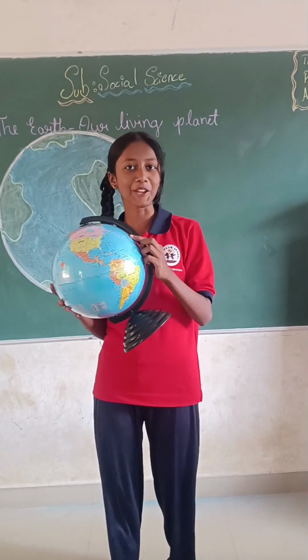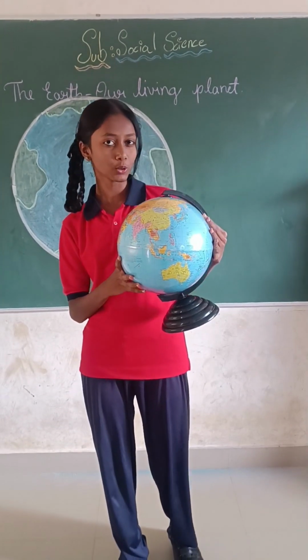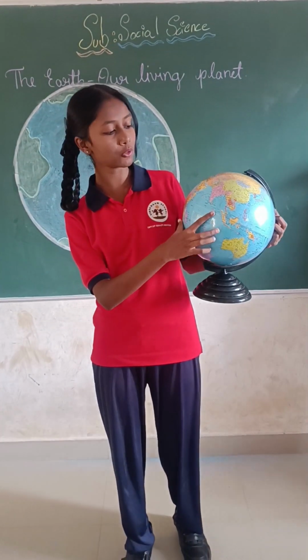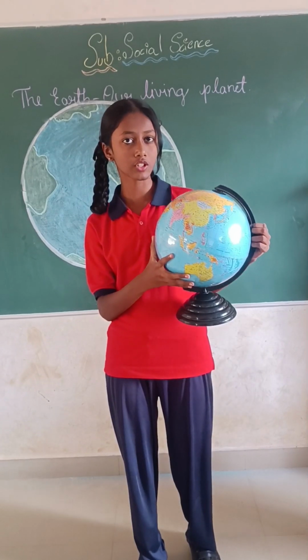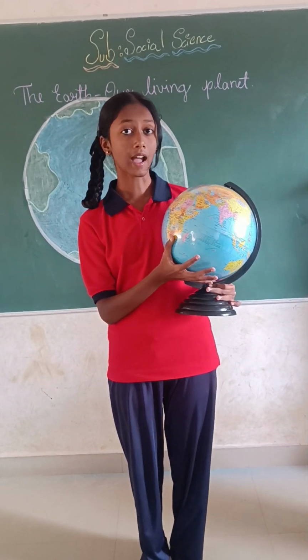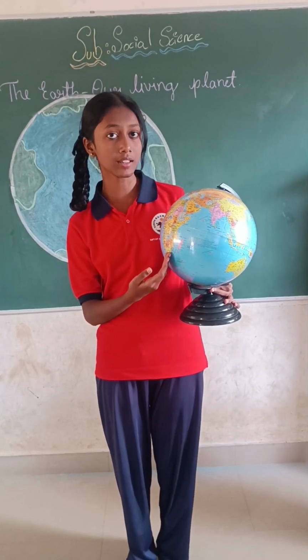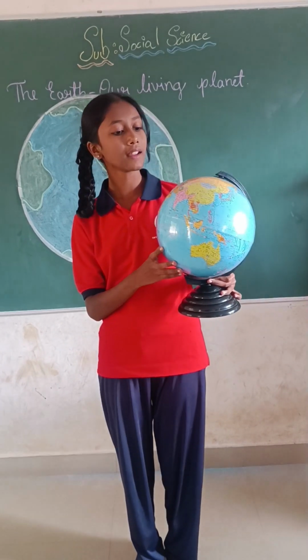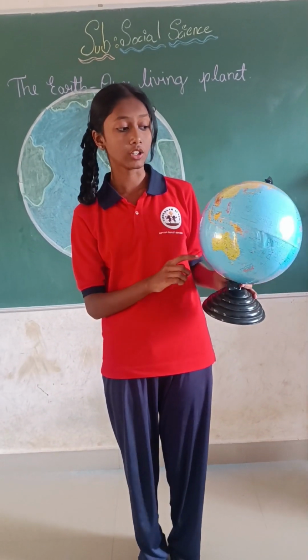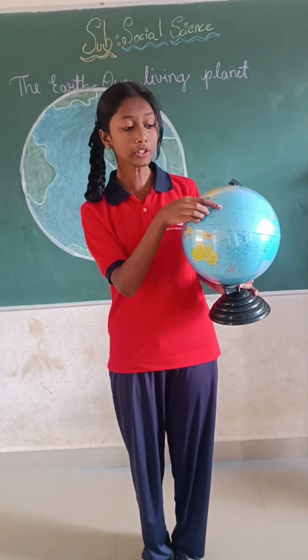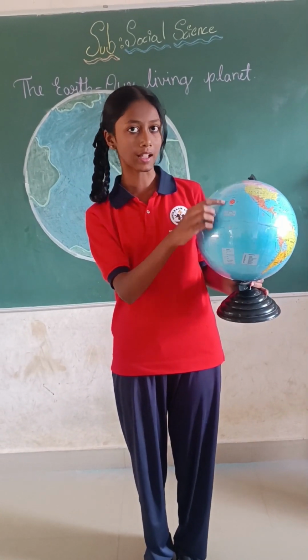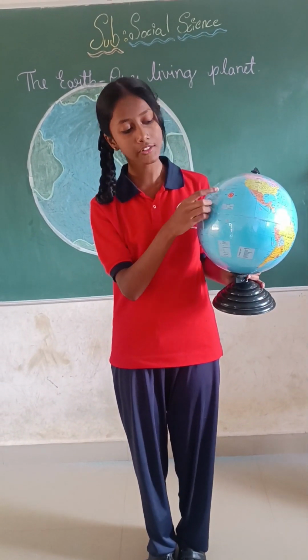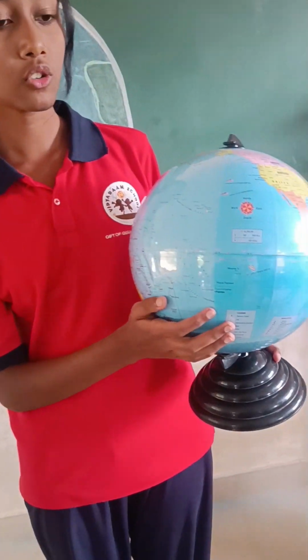The Earth is spherical in shape, therefore it is difficult to locate places, direction, and calculate the distance between two places. In order to understand the relationship between two places on the Earth and their exact location, we have to understand the position, distance from any fixed spot, and the exact direction. To know their position, distance, and direction, west and east or north and south, there is a network of lines. These lines are the lines of latitudes and longitudes. The horizontal lines are the lines of latitudes and the vertical ones are the lines of longitudes. These lines intersect each other at 90 degrees and form a network called grid.